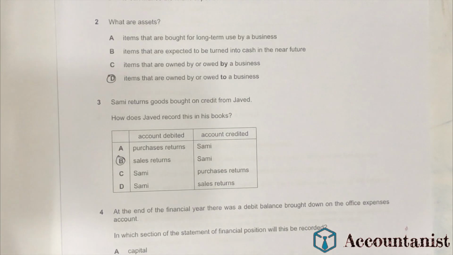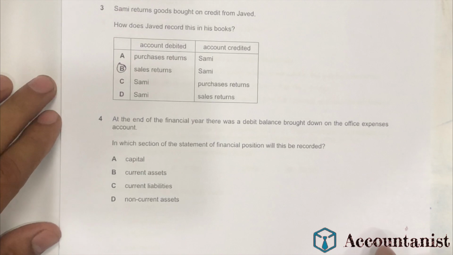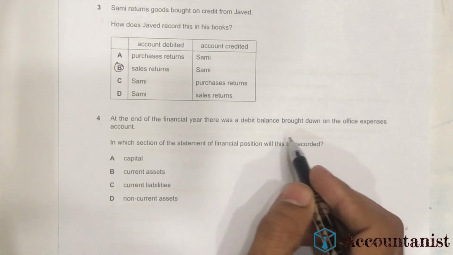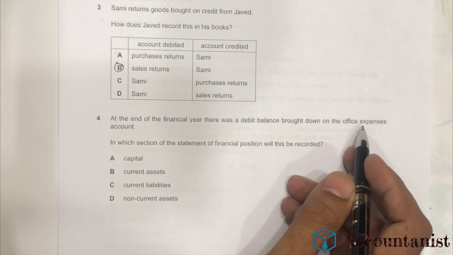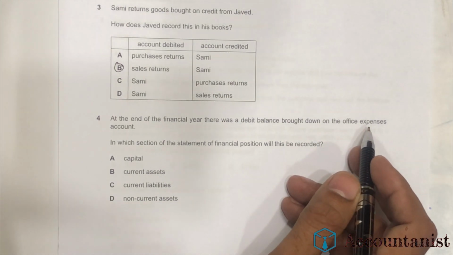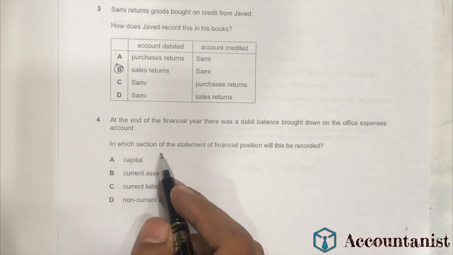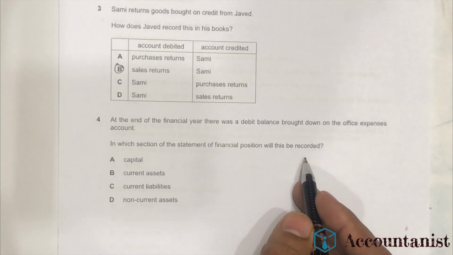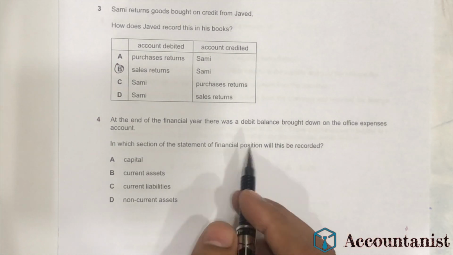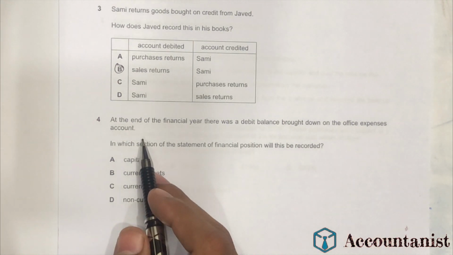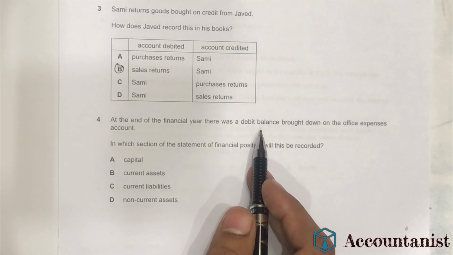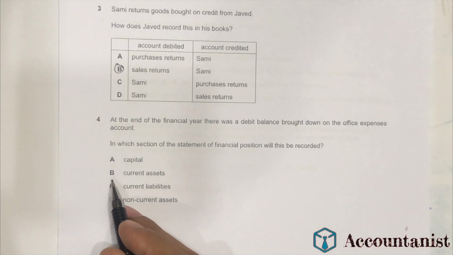Let's move on to the next question, question number 4. It says that at the end of the financial year, there was a debit balance brought down on the office expenses account. In which section of the statement of financial position will this be recorded? As we know, if we have a debit balance brought down, it means it will be our asset. So it normally comes up into the current assets.